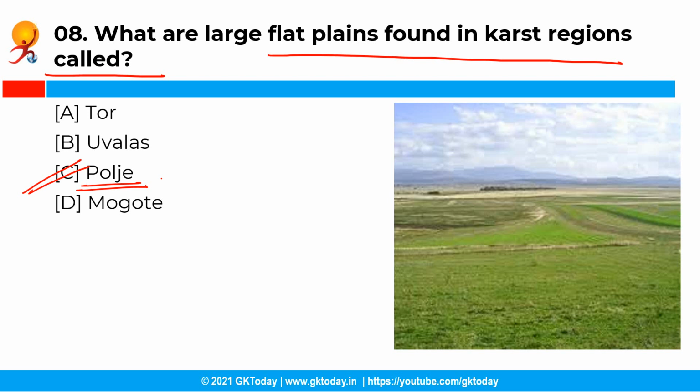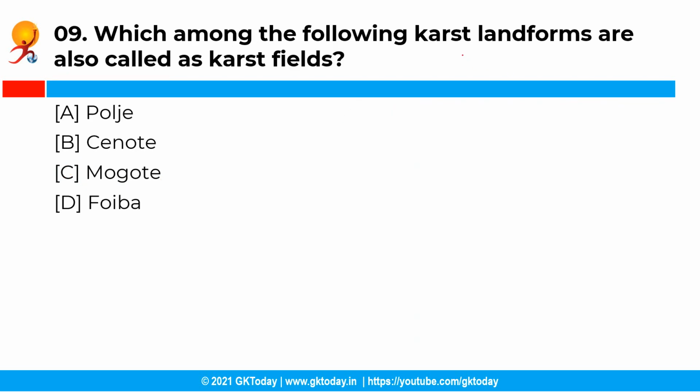Now the next question is, which among the following landforms are also called karst fields? And the correct answer is option A, that is polj. See, as discussed earlier, polj are also called karst fields or karst polj. Basically, they are large flat plains that are found in karst regions, and the word polj itself means field. So they are flat-floored depressions within karst limestones.